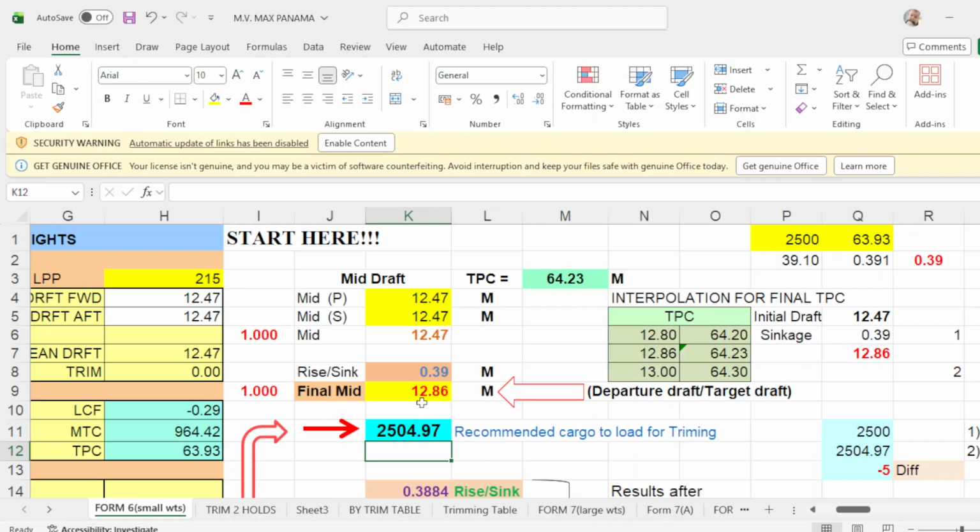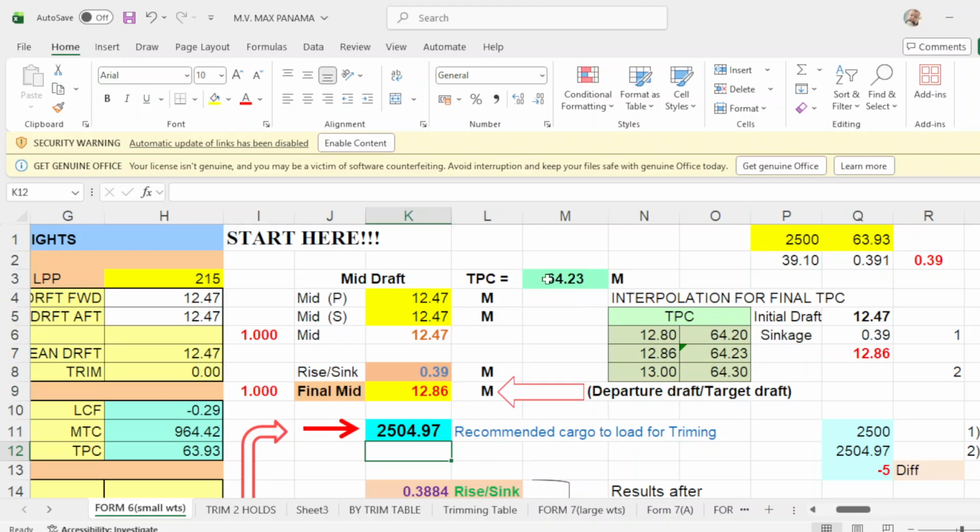So the interpolation of TPC is 64.23. In getting this recommended cargo to load, do not use the initial TPC of your initial draft of 12.47. You use the TPC of your final mid draft.